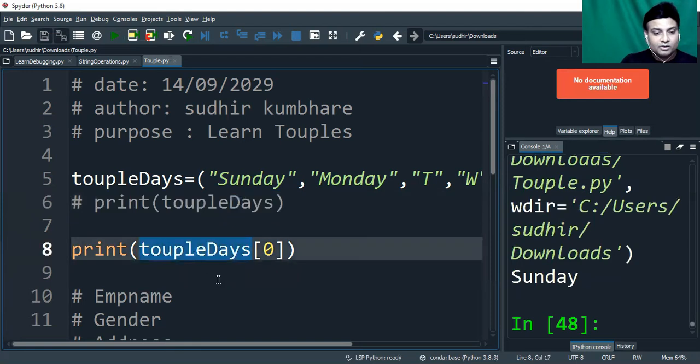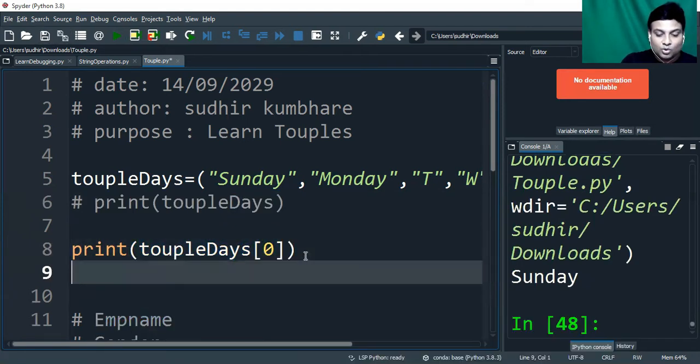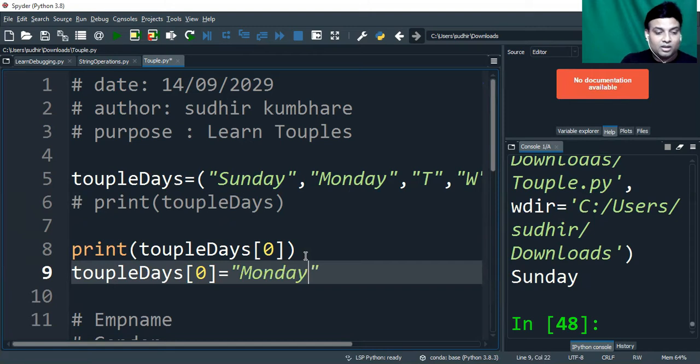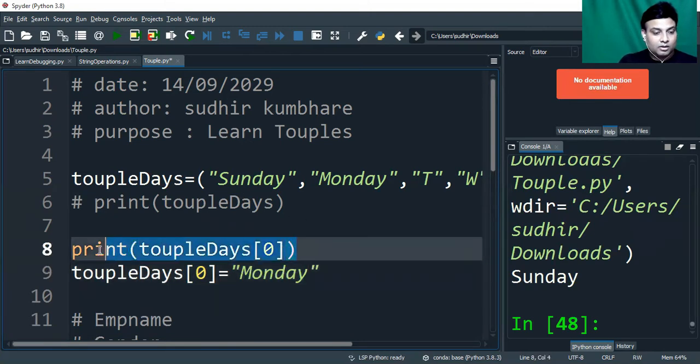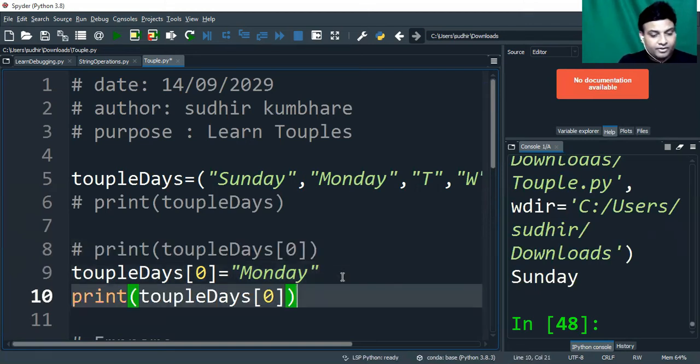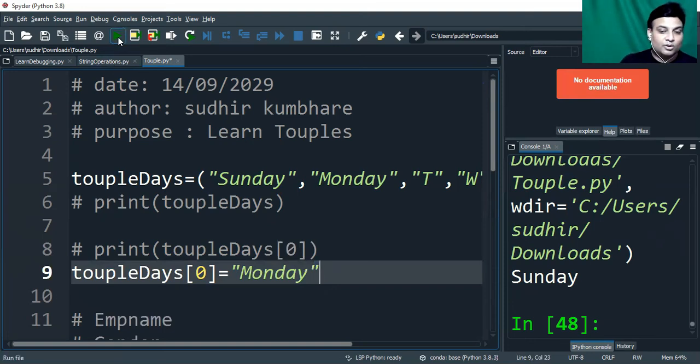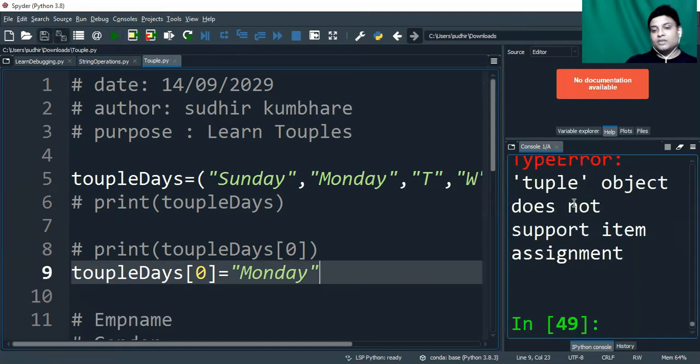Sunday, right? But I said tuples are not mutable. So let me prove it. If I try to change this, I'll try to make it Monday. And I'll again comment this line after. Okay, let's check whether it's possible or not. No need to print anything. It gives an error: tuple object does not support item assignment. Got it, guys? So that's why it's not mutable.